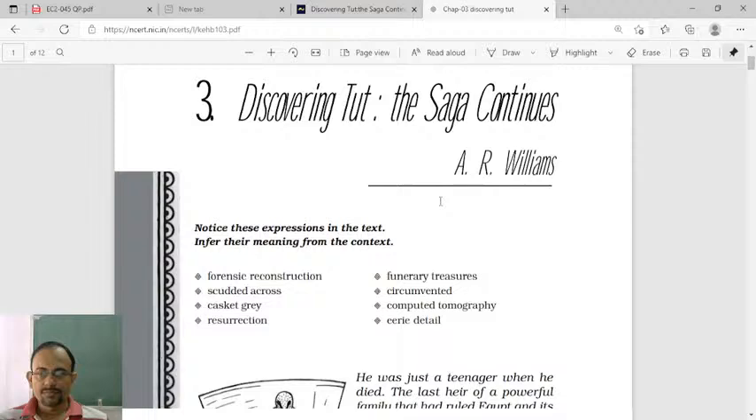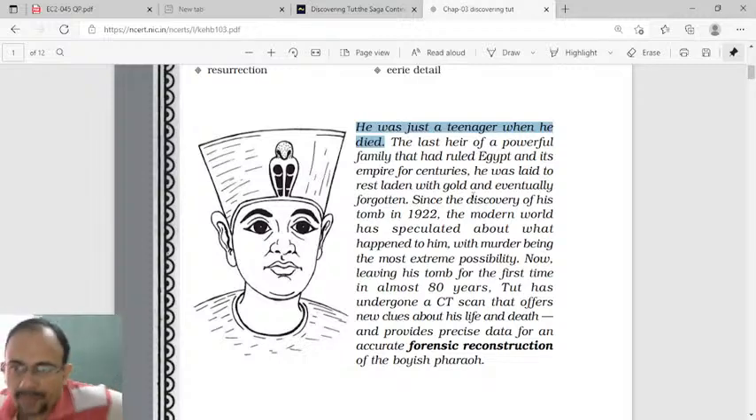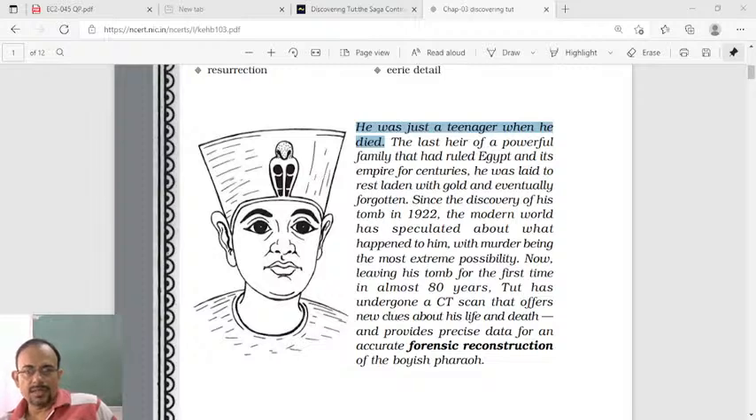You see here, he was just a teenager when he died. King Tut was just a teenager when he died, the last heir of a powerful family that had ruled Egypt and its empire for centuries. He was laid to rest, laden with gold, and eventually forgotten.